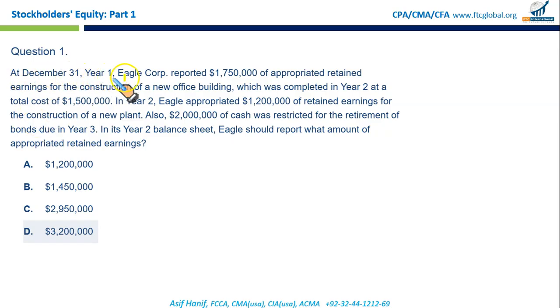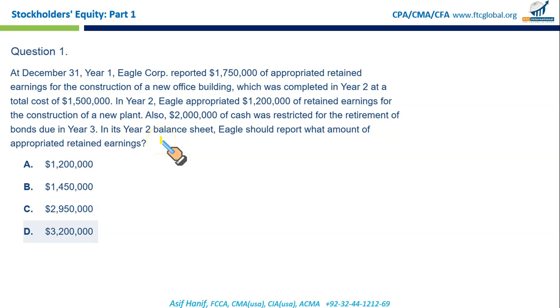At December 31st, year 1, Eagle Corporation reported 1.75 million of appropriated retained earnings for the construction of a new office building, which was completed in year 2 at a total cost of 1.5 million. In year 2, Eagle appropriated 1.2 million of retained earnings for the construction of a new plant. Also, 2 million of cash was restricted for the retirement of bonds due in year 3. In its year 2 balance sheet, Eagle should report what amount of appropriated retained earning?